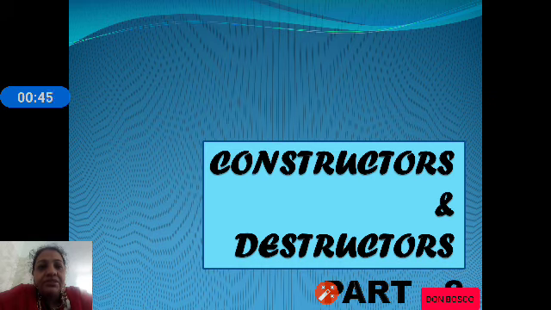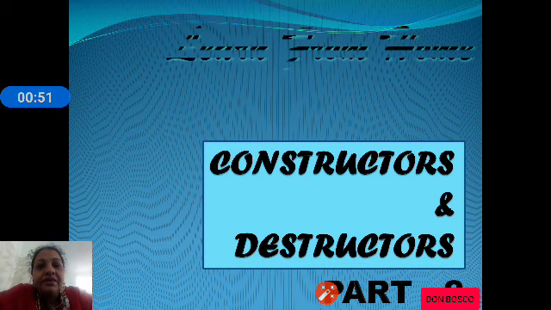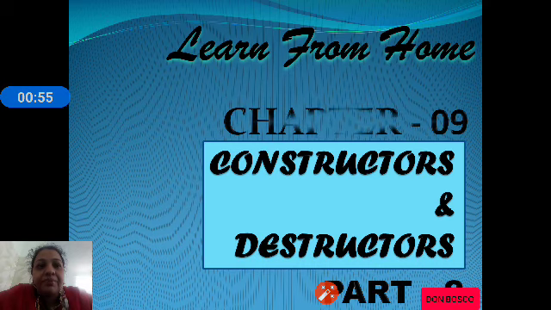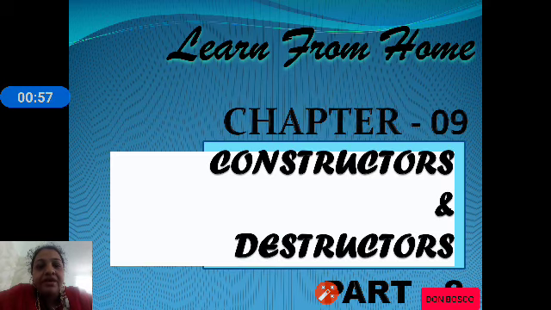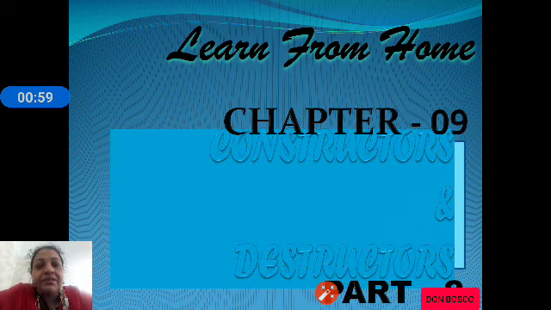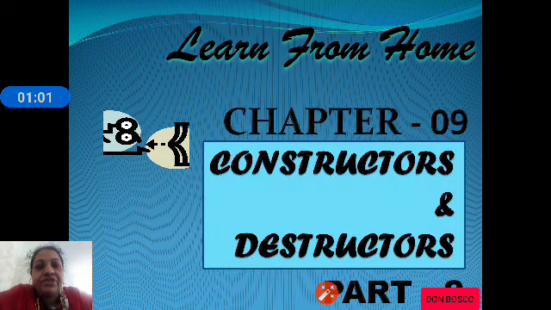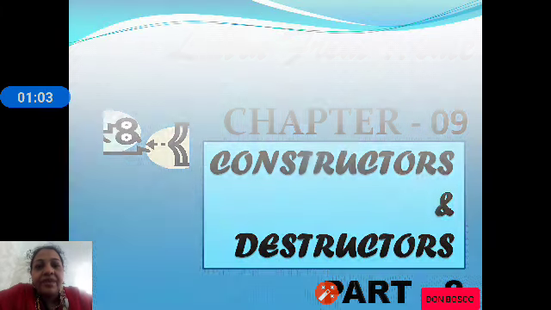So, this class we have constructors and destructors part 2, and constructors and destructors belong to chapter number 9. The weightage of this chapter is, as discussed earlier, 7 marks.